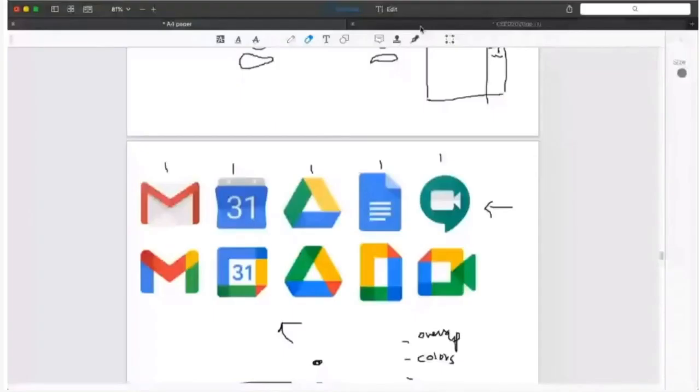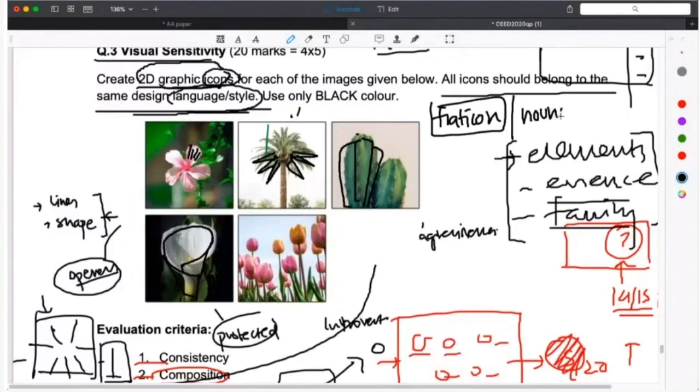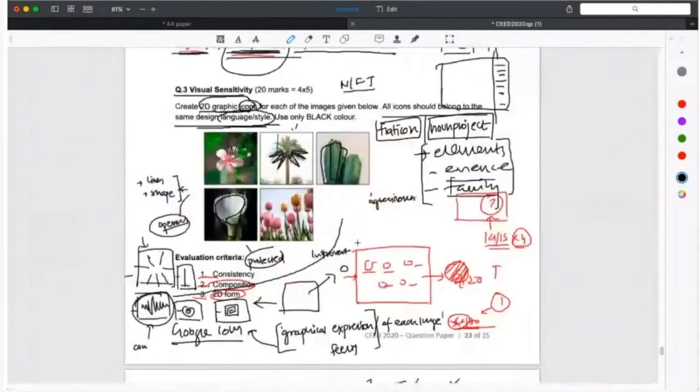So this site is called Flat Icon. You can refer to it. And there's also one called Noun Project. You can refer to that. These are the two sites that we use in the industry. Flat Icon or Noun Project will give you a good understanding of how icons can be created. For NID, NIFT, this is a very important question.